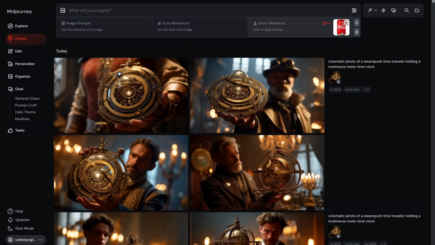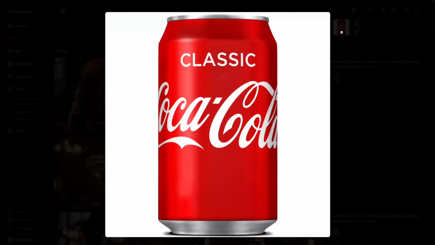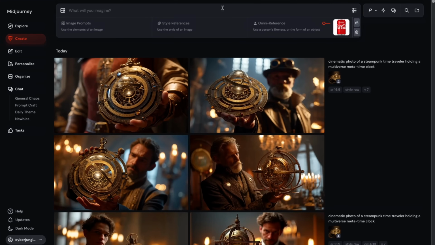Let's do another object consistency test for people who love to use AI for their product photography jobs. So I have this can of Coca-Cola and I would like to have a product shoot with this. And for this one, I won't make it super easy for Midjourney.